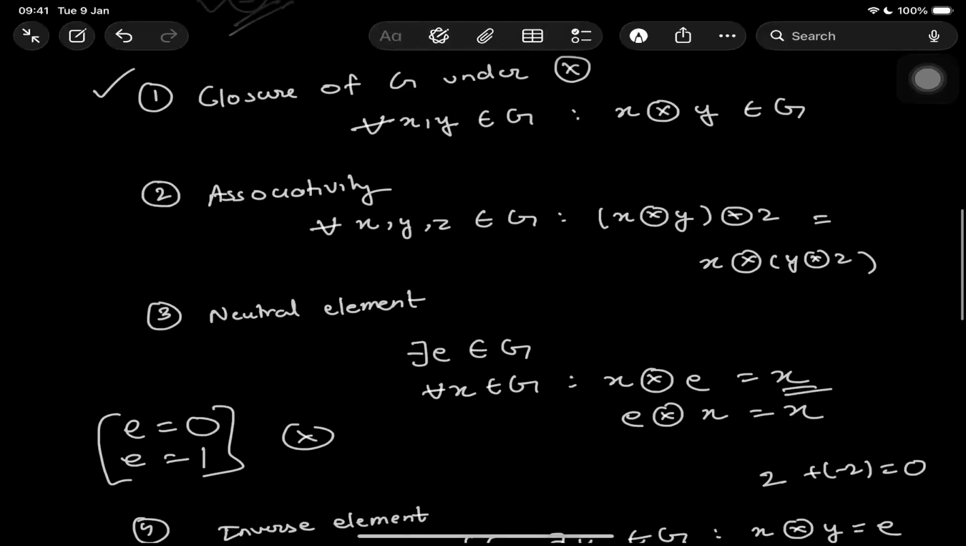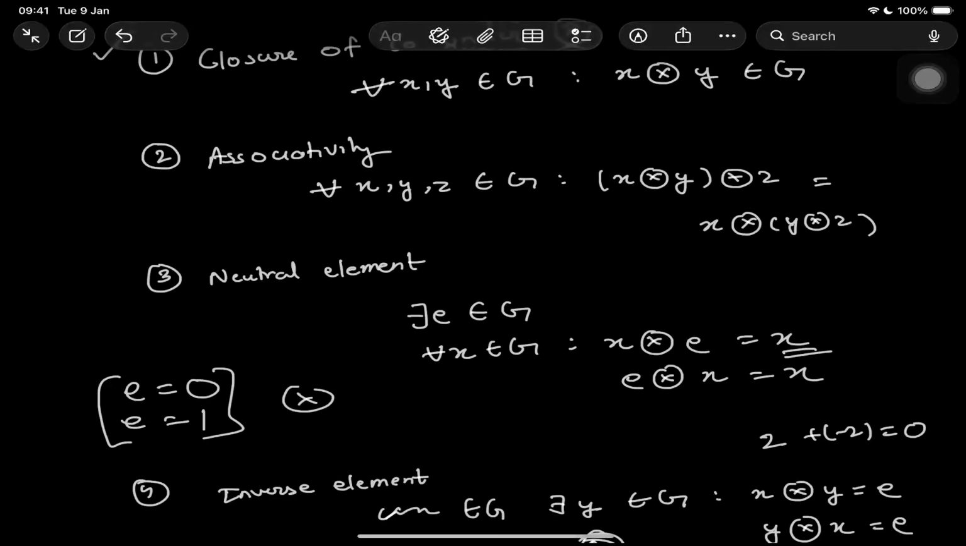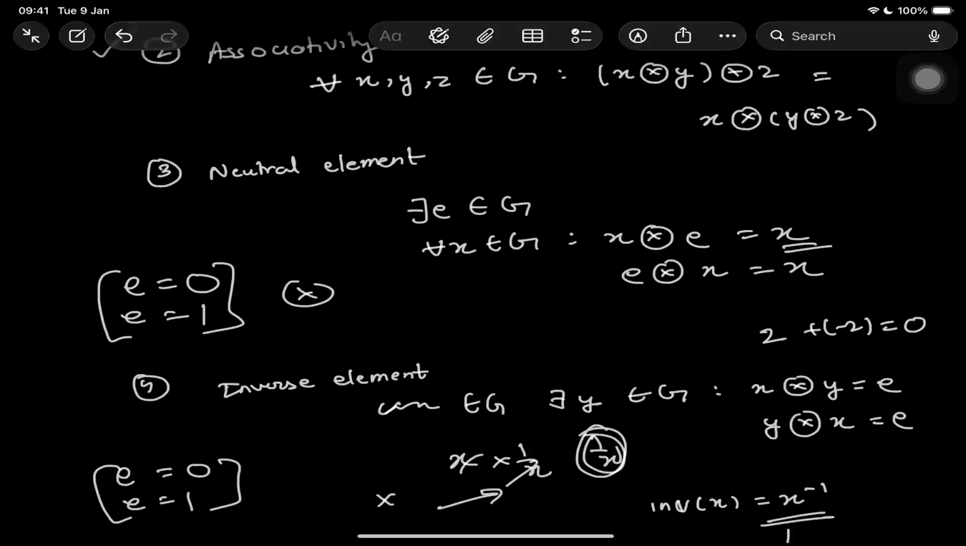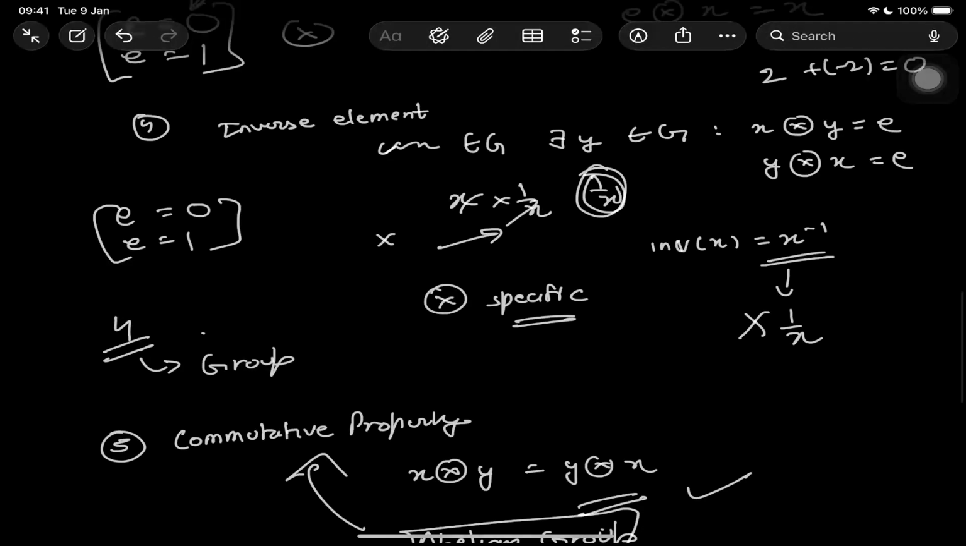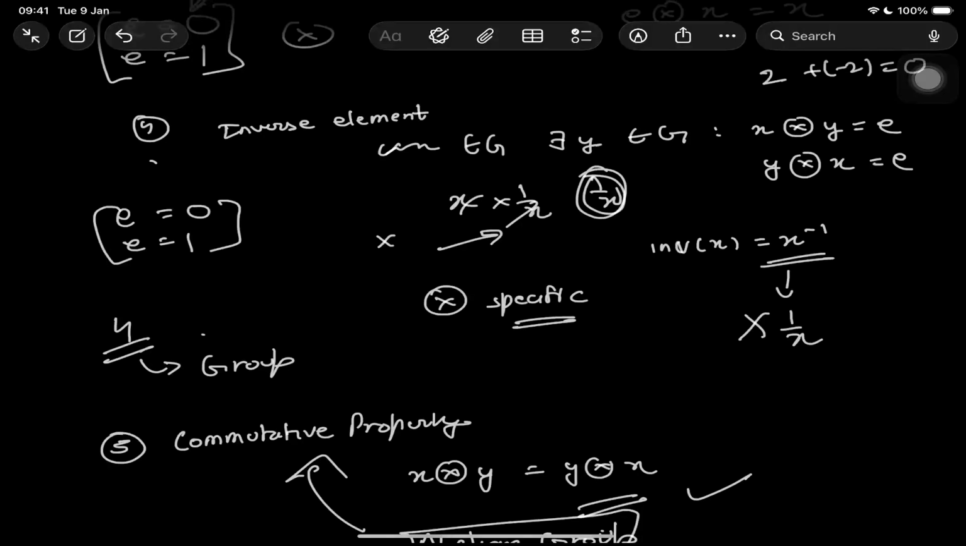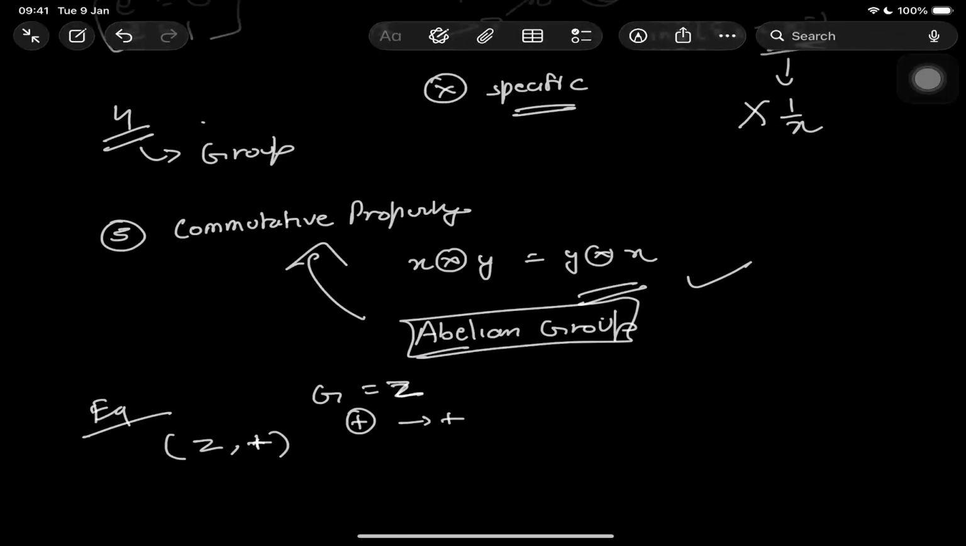So this holds true. Associative. For integers, associativity is true. Neutral element. For addition, our neutral element is 0, and integers have 0? Yes, they have. And inverse element. For addition, if I have A, then the inverse element will be negative A. For integers, they both are present, hence the inverse element is also there. Commutative, integers are also commutative. So yes, this is a group, and that too an abelian group.